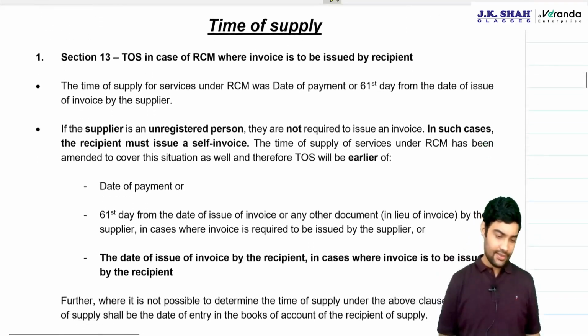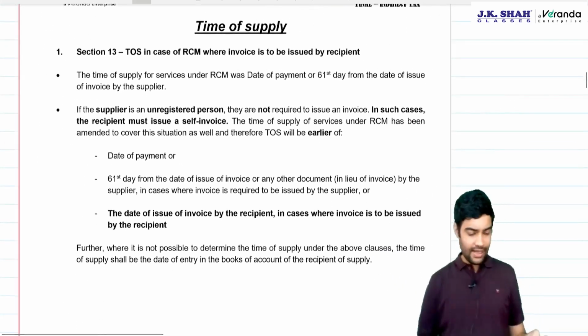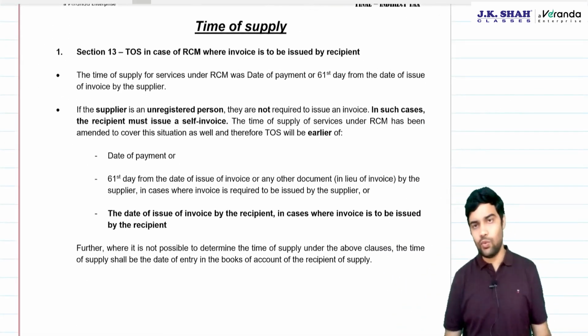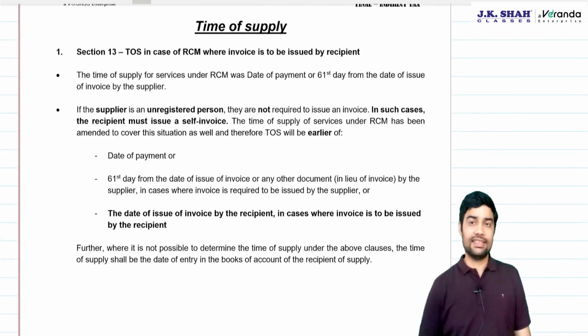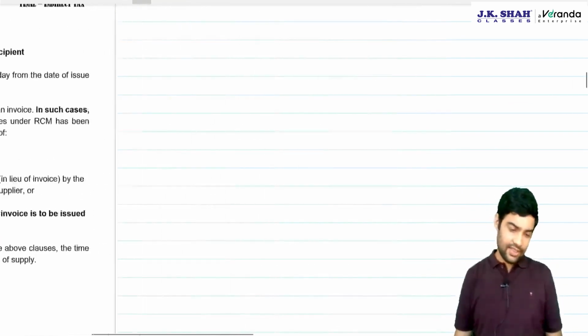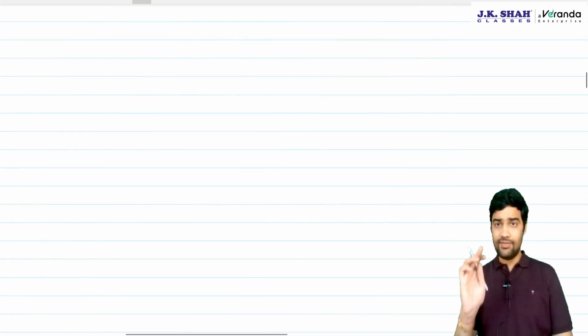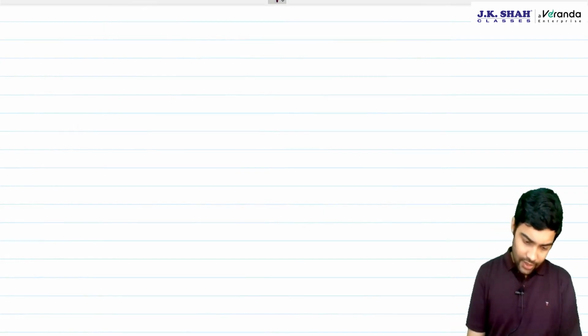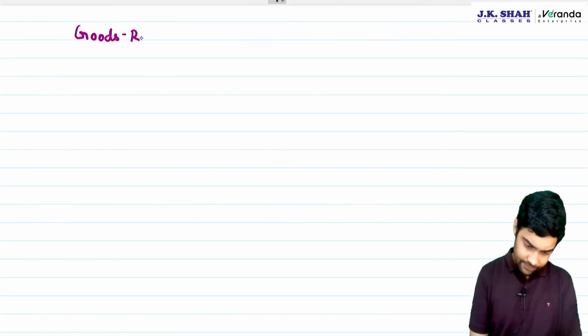Okay. Now coming to time of supply. In time of supply, only one change has happened, in Section 13. Let me give you some background about this change. See this very carefully. Now, time of supply for goods under RCM.